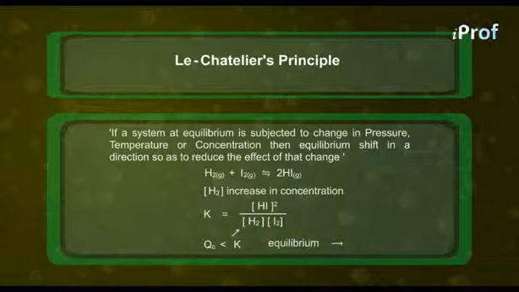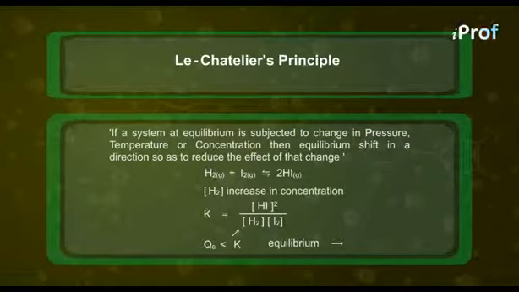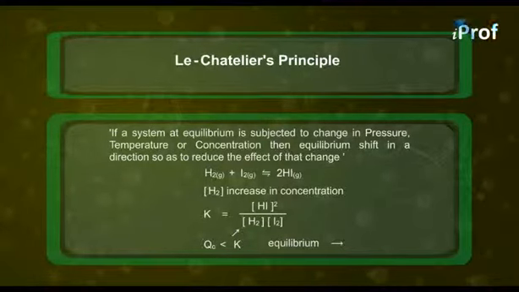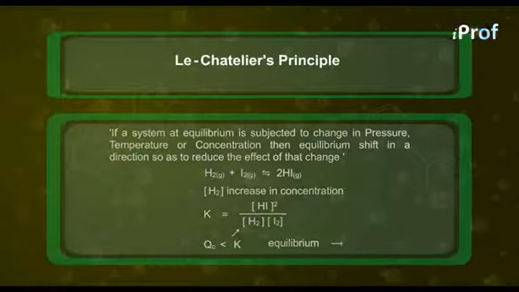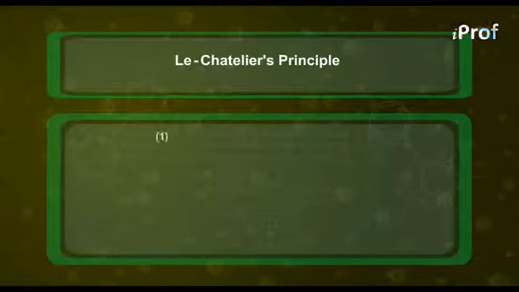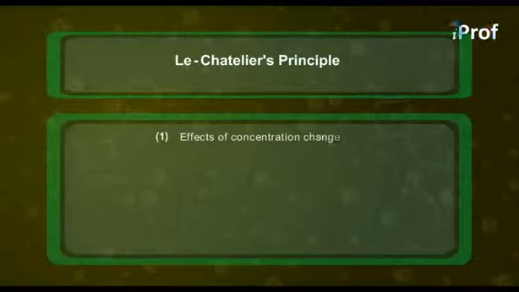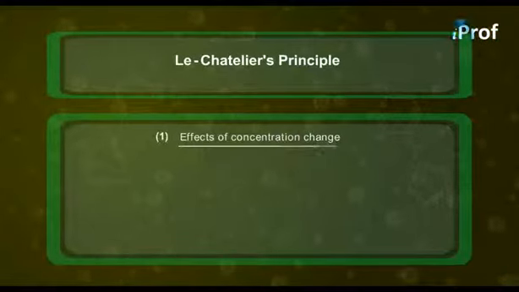The second thing is the effect of pressure upon equilibrium. For that, consider another reaction. Let us explain the effect of concentration change upon the equilibrium with the help of this principle.